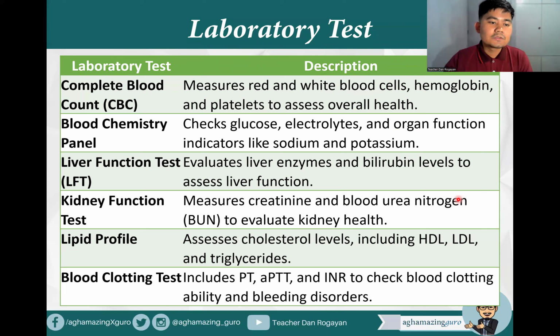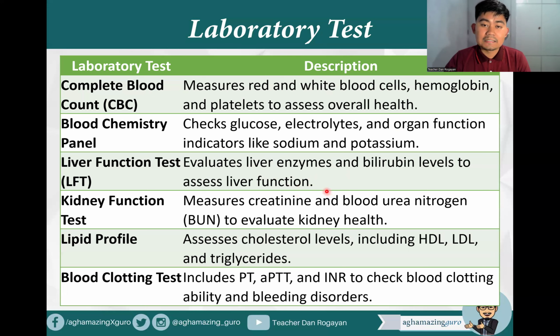So these are some. We have the CBC, we mentioned this, measures red and white blood cells, hemoglobin and platelets to assess our overall health. We also have the blood chemistry panel, which checks our glucose, electrolytes, and organ function indicators like sodium and potassium. We also have the LFT or the liver function test, which evaluates liver enzymes and bilirubin levels to assess liver function.